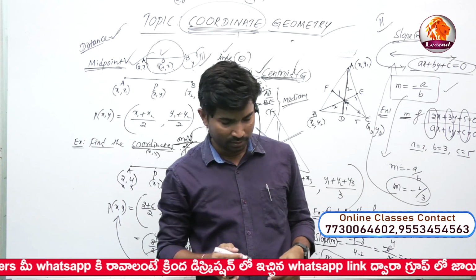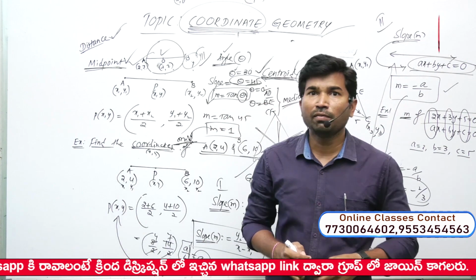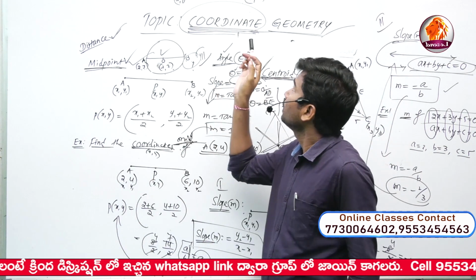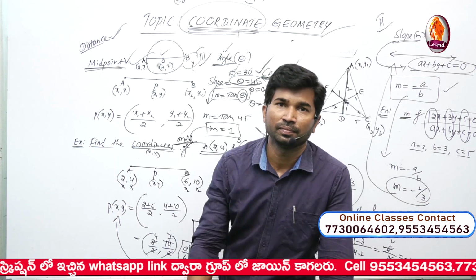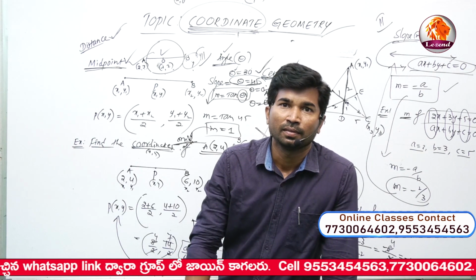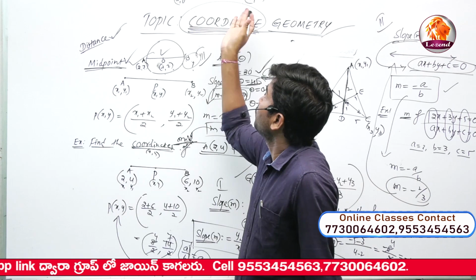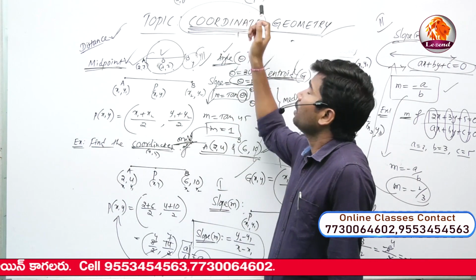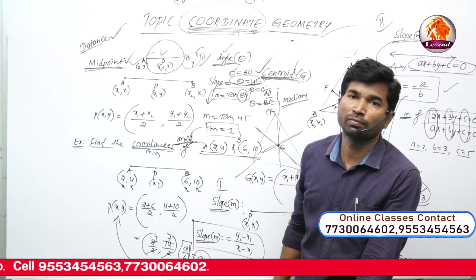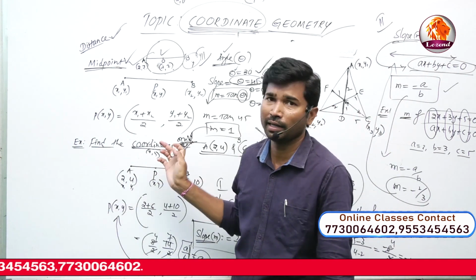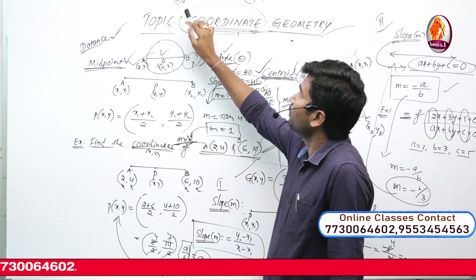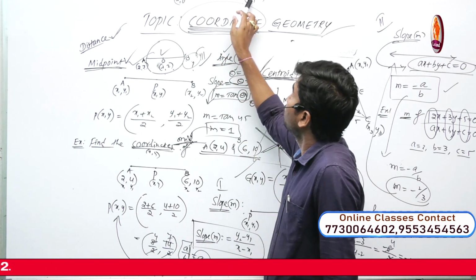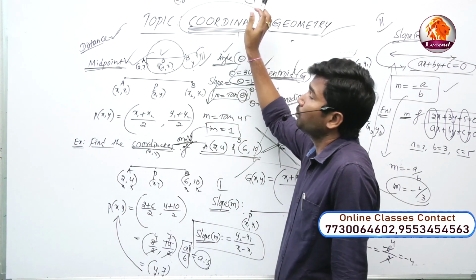Find the equation about line segment AB. Form the equation based on the given 2 points, point A 2, y and point B x, 5. How to form the equation? Using which formula? Again the distance formula only: under root of x1 minus x2 whole square plus y1 minus y2 whole square.